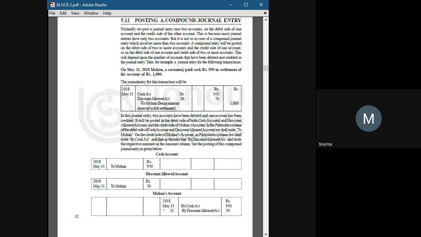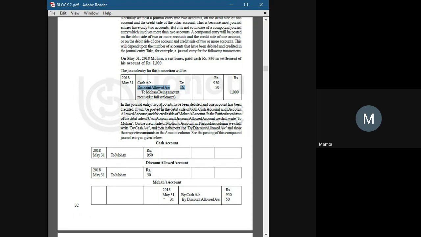Then it will be shown as discount allowed account debit, because it is mentioned here that we have settled his account. So cash account debit, discount allowed account debit to Mohan account.